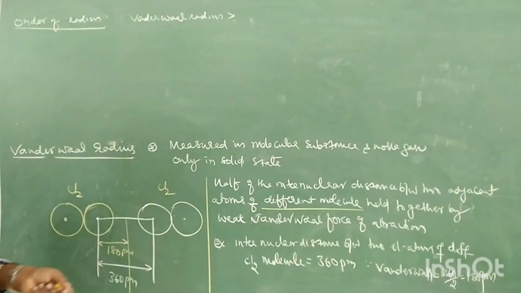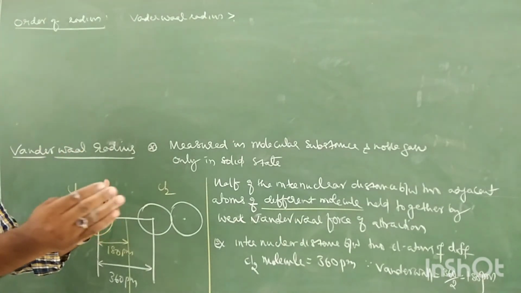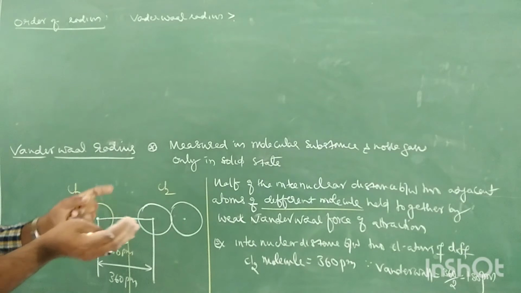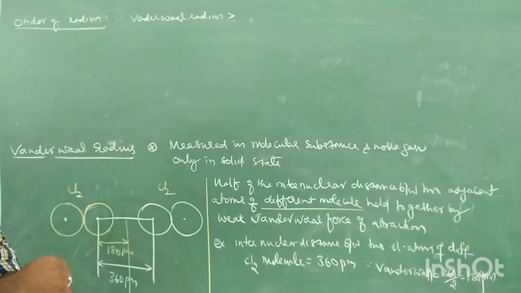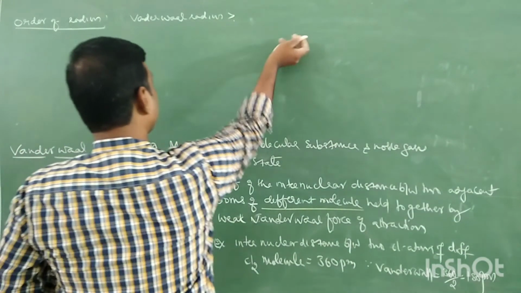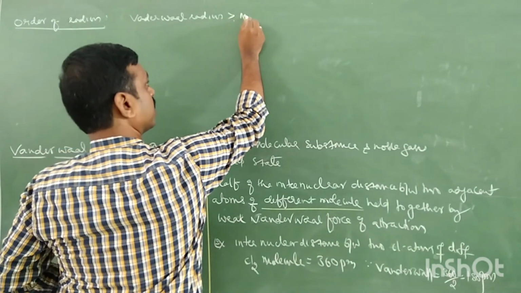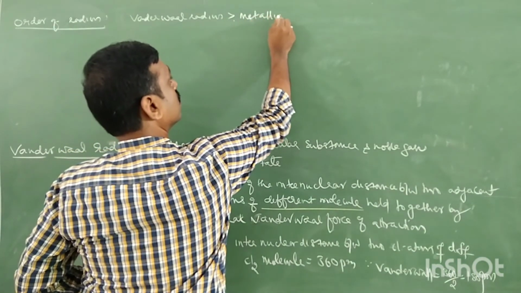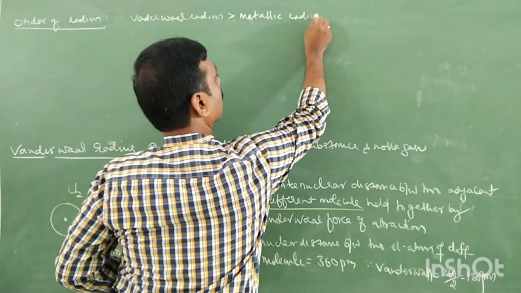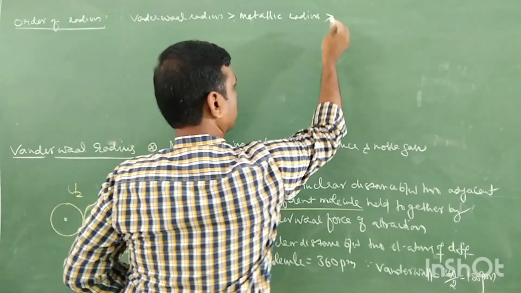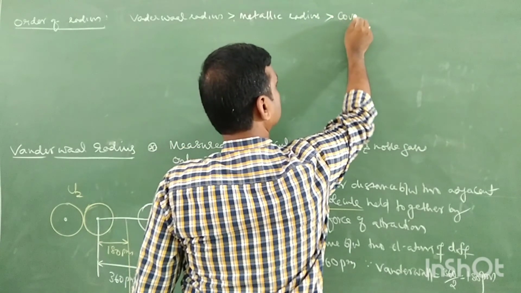So covalent bond is a strong bond. Due to the strong covalent bond, the covalent radius becomes very short. Then which comes in the middle? Metallic bond. Therefore, van der Waals radius is more than metallic radius, and metallic radius is greater than covalent radius.